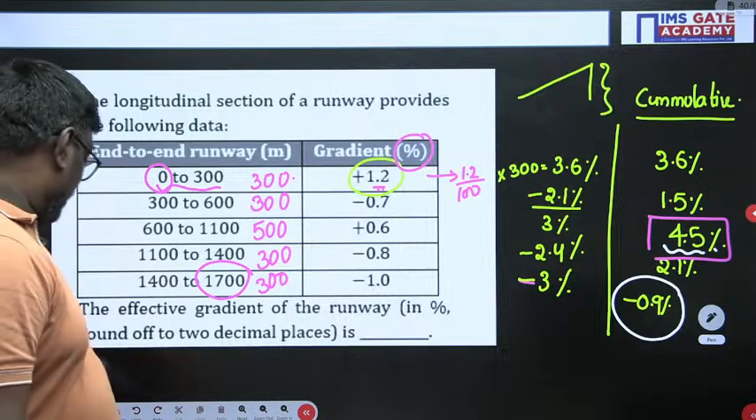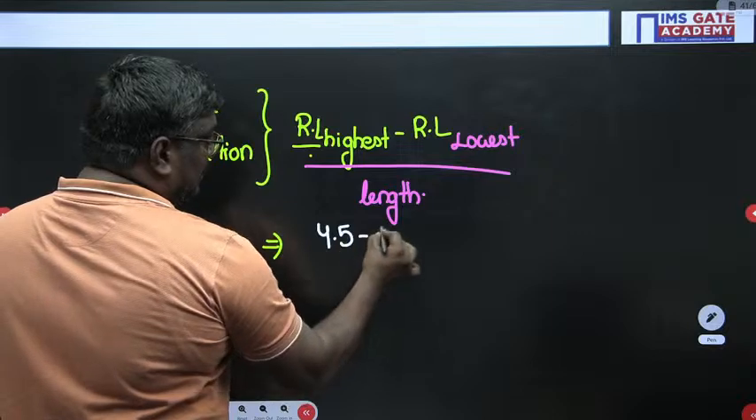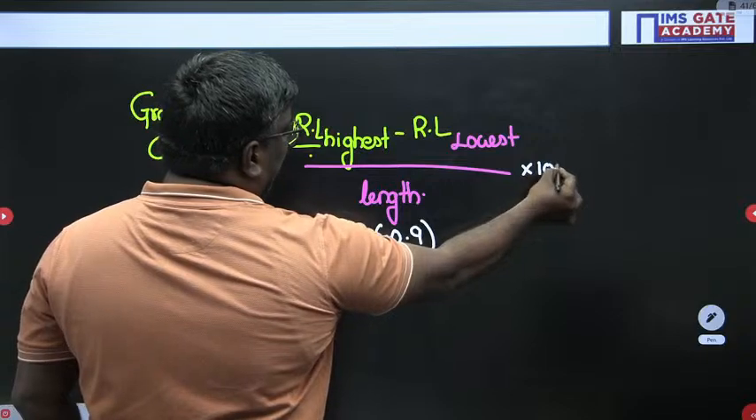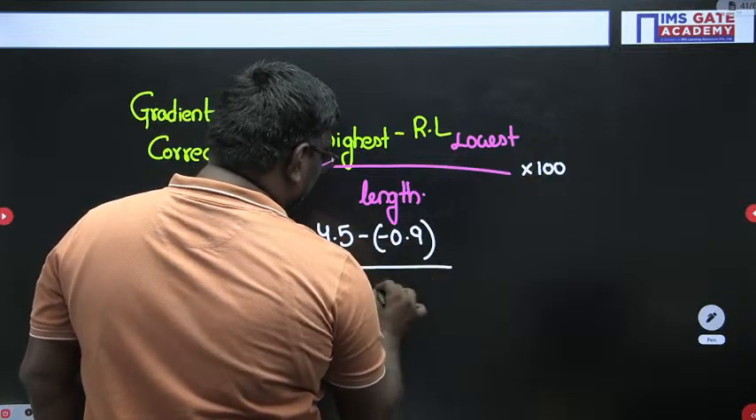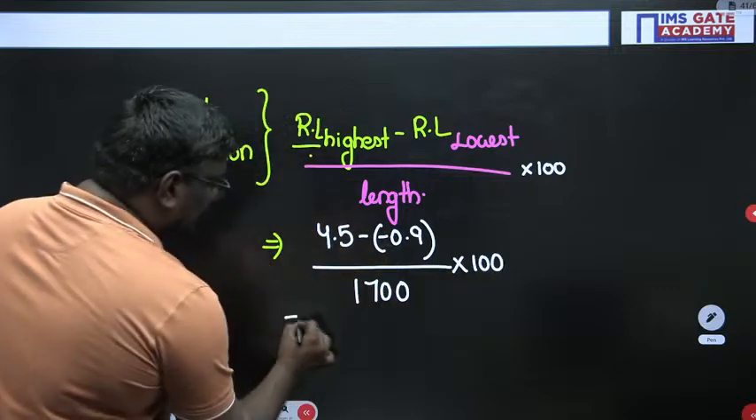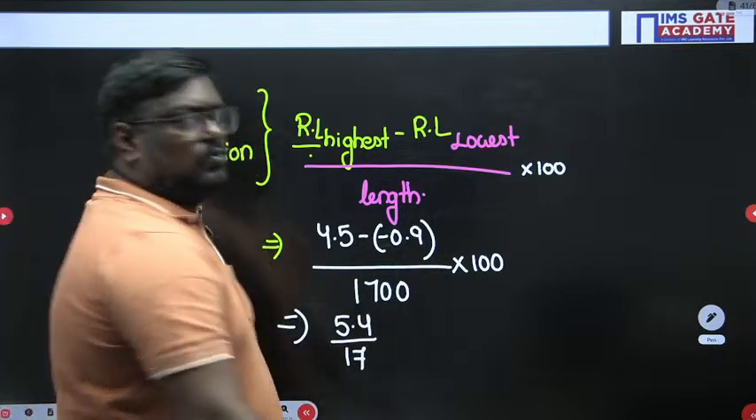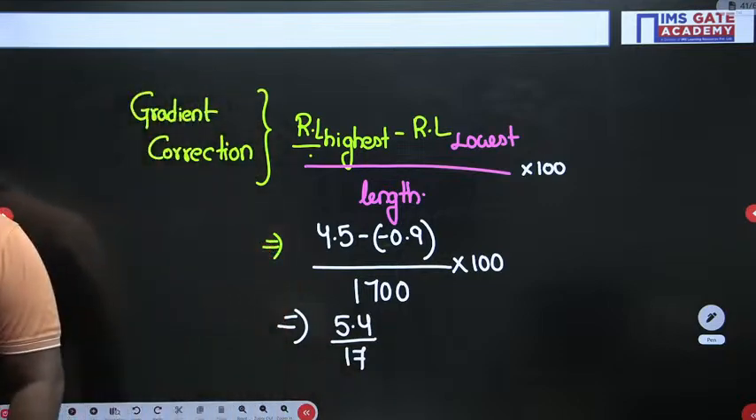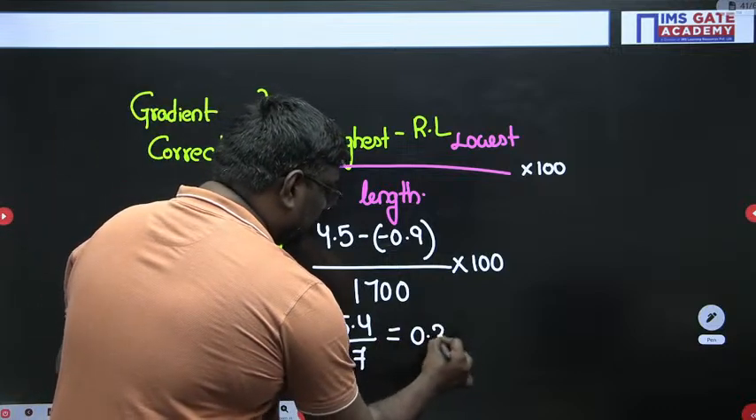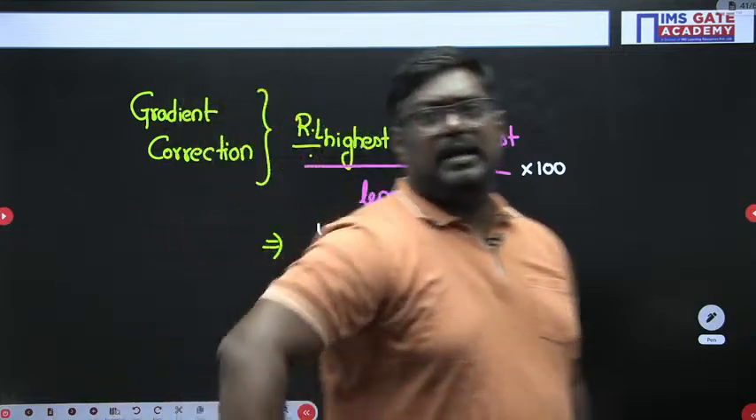So here, the RL of highest is 4.5 minus 0.9 percentile. You should multiply with 100, into 1700 into 100. So it will be equal to 5.4 divided by 17. So what will be the average value? It will be 0.317, I think. It will be 0.317 percentile. Am I clear, my dear students?